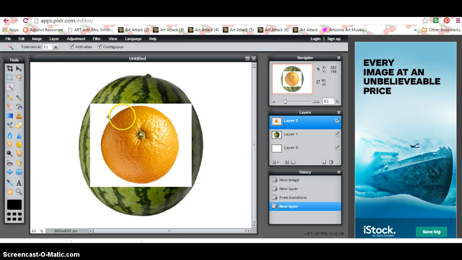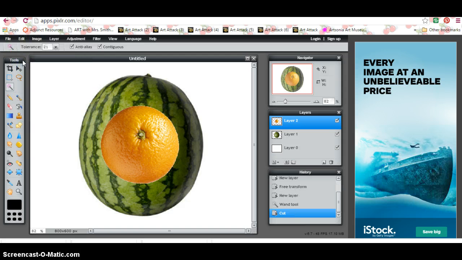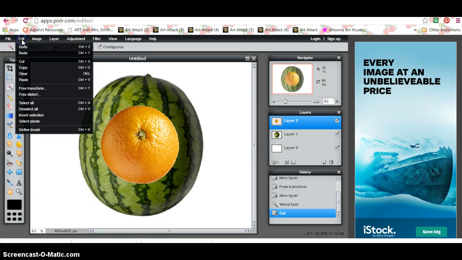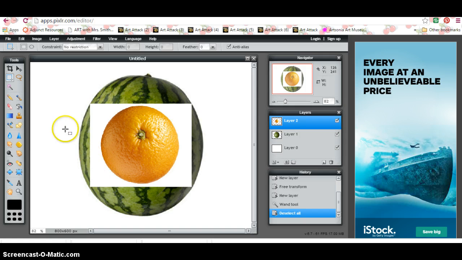You're going to come over here and make sure that your orange layer is highlighted blue, and it is. You're going to click on this white, and see how the marching ants appear around it? That tells you you've selected the white. Then you're going to go to Edit, and go to Cut. And ta-da! The white is totally gone. If you ever don't like something you do, you can go to Edit, Undo, or Control-Z, and it comes back. Now, I'm going to show you one more thing. What the magic wand is doing is there's a number.